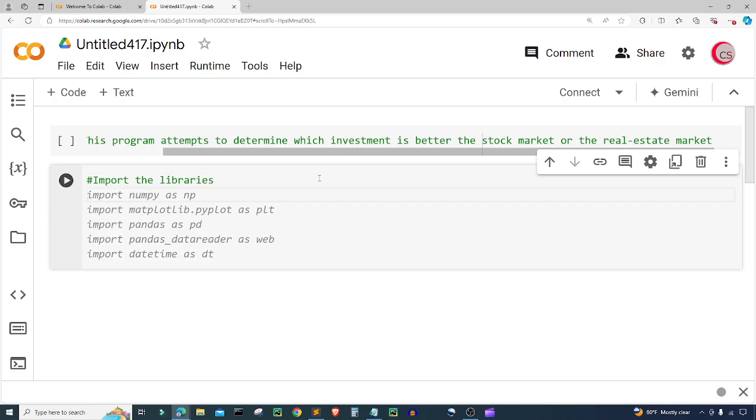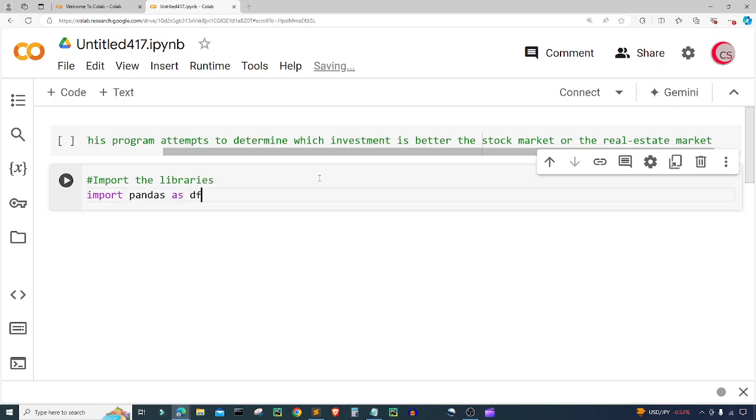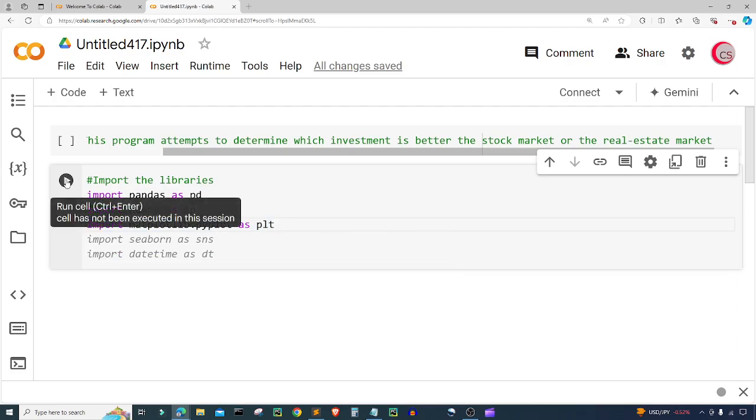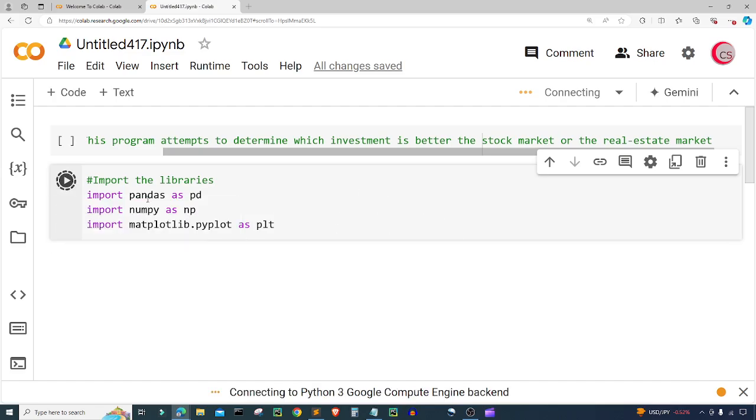Alright, so we can see that we get a few suggestions from Colab here about which libraries to import, and I'm going to import pandas as pd, and I'm going to import numpy as np, and then I'm going to import matplotlib.pyplot as plt. So I'm just going to click the tab button for all those suggestions that Colab just gave me, and I'm going to get rid of this last library here. And then I'm just going to run the program by clicking this play button on the left.